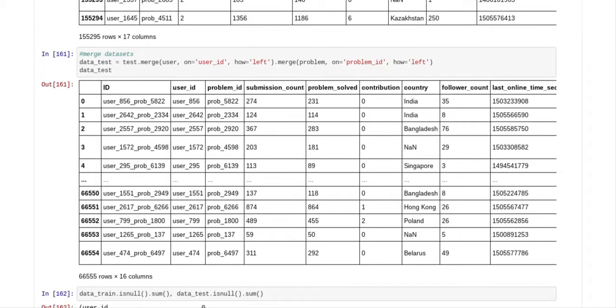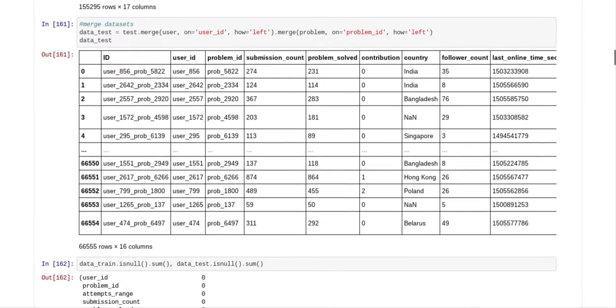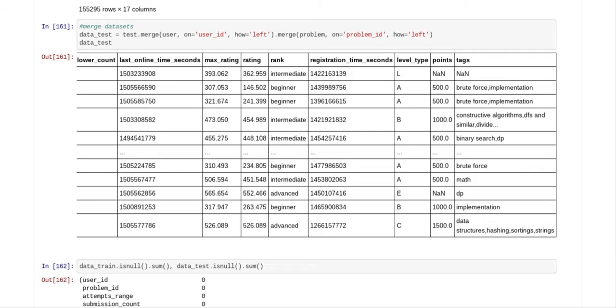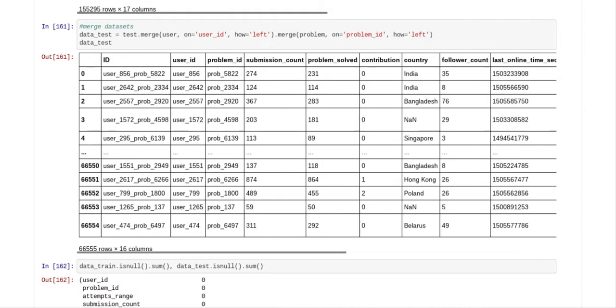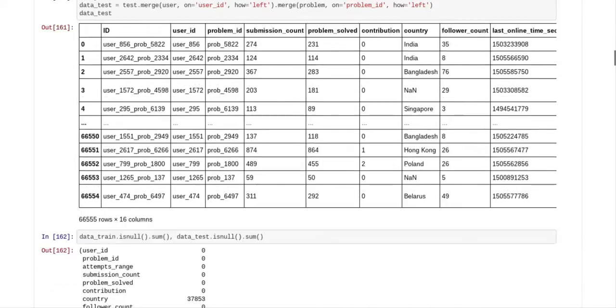So what we did with the test file is we merged the data sets the same way that we merged the train data set. So data test equals test.merge user on user ID to the left, and merge problem on problem ID to the left. And you can see now we've got data test, and data test is very similar to train, which is what we wanted.